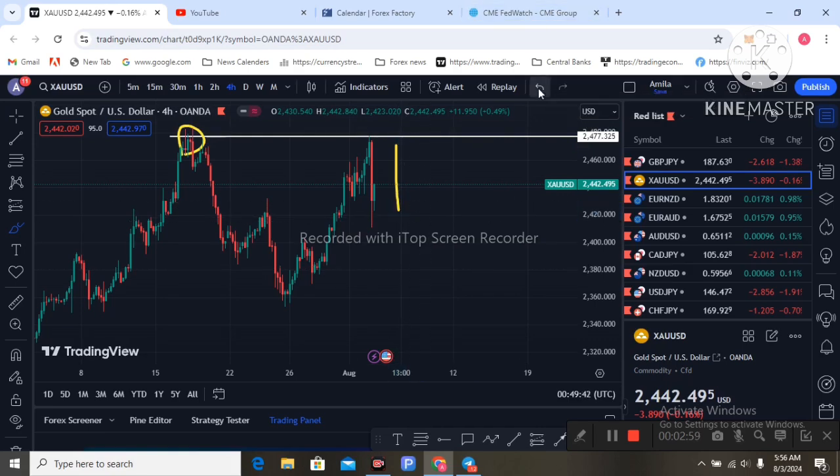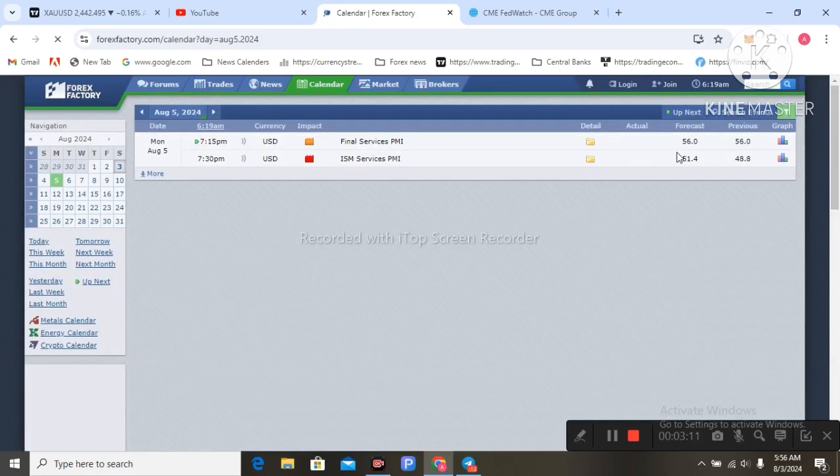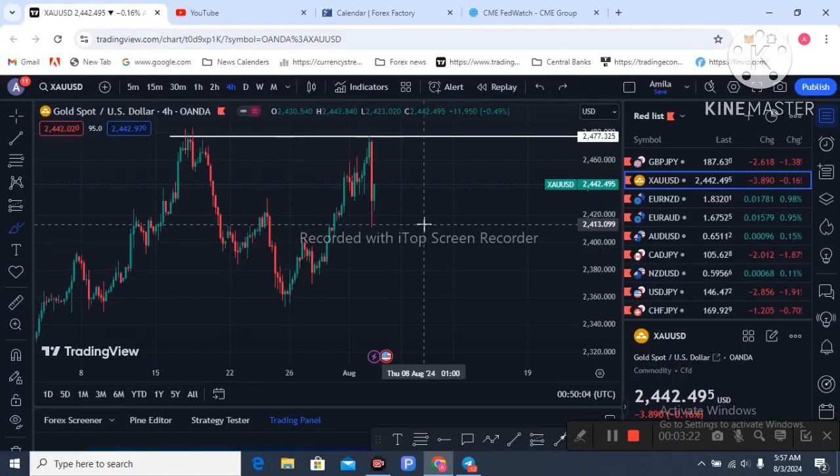So let's see what is going on next week with the technical analysis, and I am going to the Forex Factory website. What is the economic data you should watch next week? Next week the ISM services PMI is there. The forecast is an increase to 51.4%. You should watch this economic data regarding the US dollar if you are trading gold.